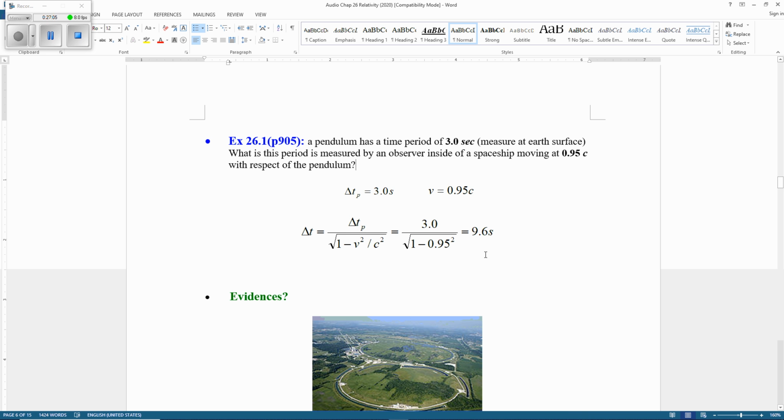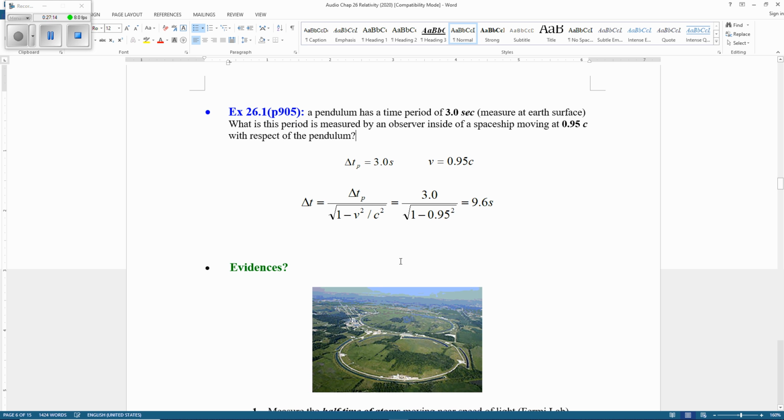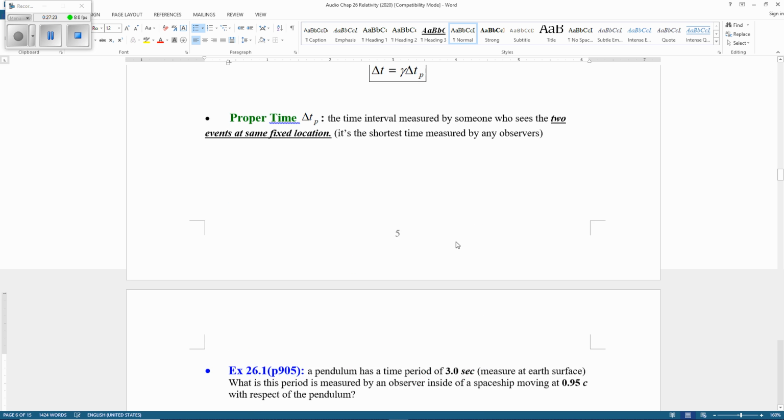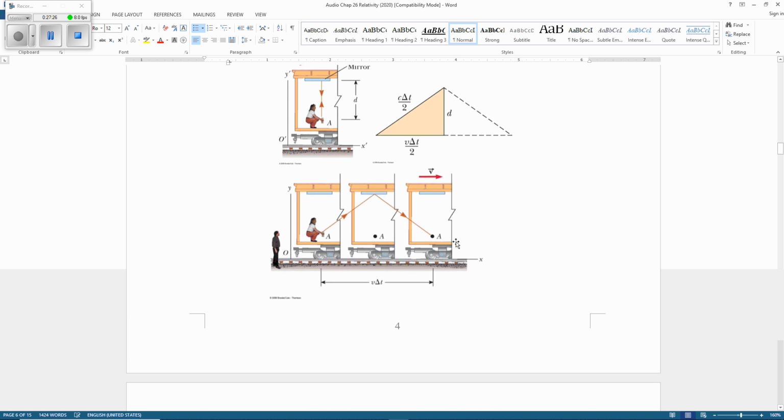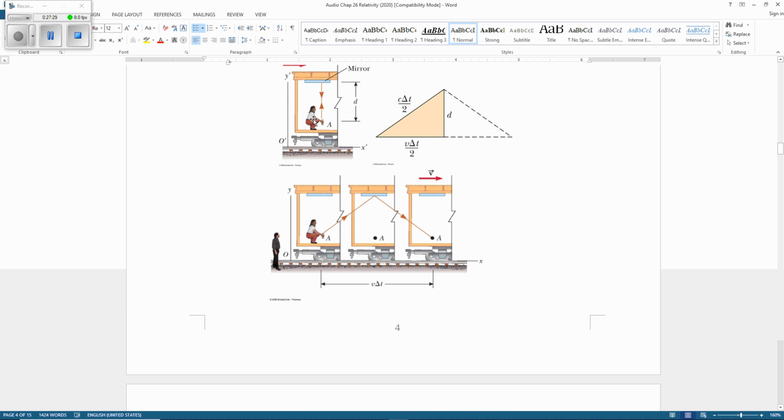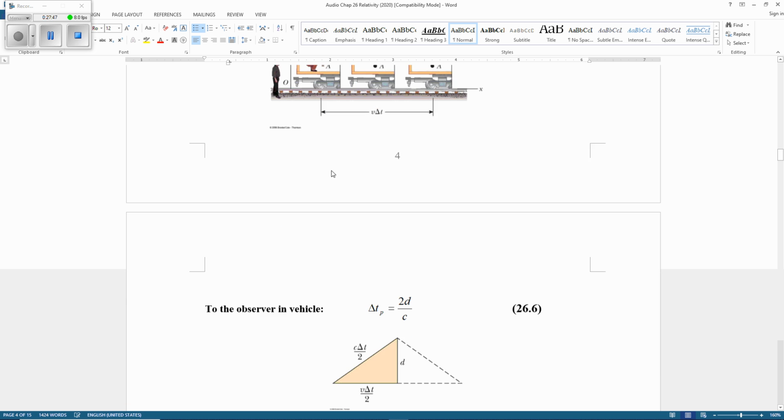We're going to have homework and also some exercises later. Now, is this true? Has time really changed? Well, in daily life we don't see this happen because our speed is too slow. Let's go back here again, see Mary. If this vehicle travels at, say, the speed of an airplane, 1,000 meters per second, you don't even see this happen because it's too fast. Light goes up and down, you cannot see this kind of change. This only happens at a very high speed.